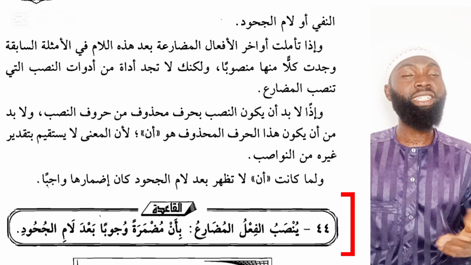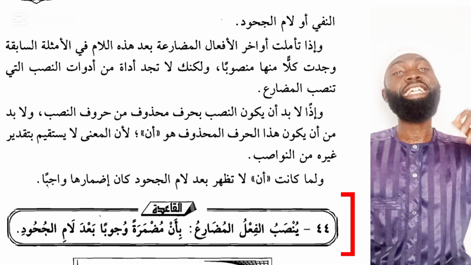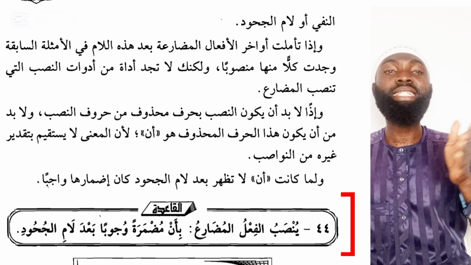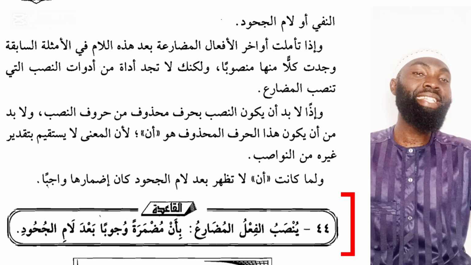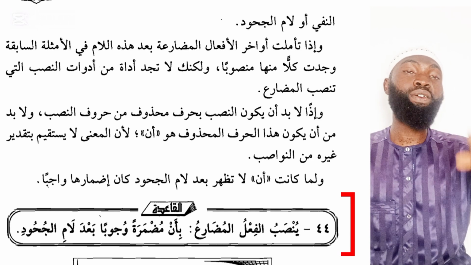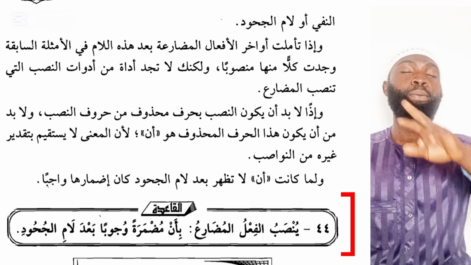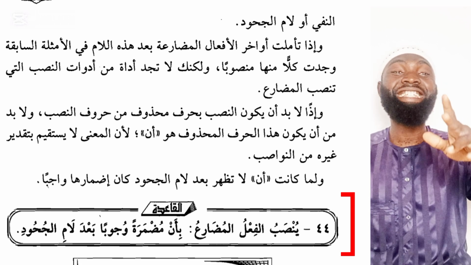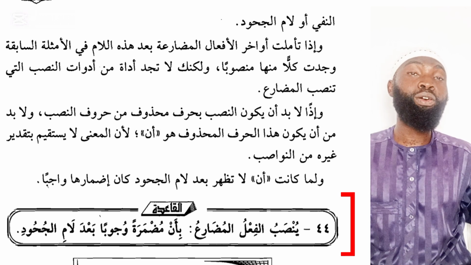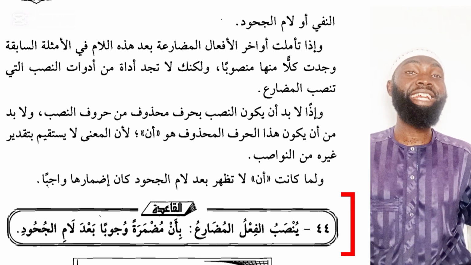The lam of negation, the negative lam, usually carries kisra, and it appears before a present tense verb, and also it is usually used in a sentence which is negative, having ma kana, lam yakun, or the other derivatives of kana that we have. And when this happens, the present tense verb will be made to carry fatha, and lastly, the fatha there is appearing because there is an applied an which compulsorily should be hidden.